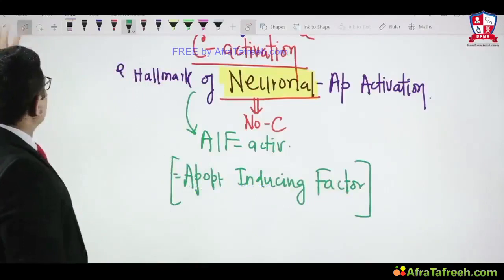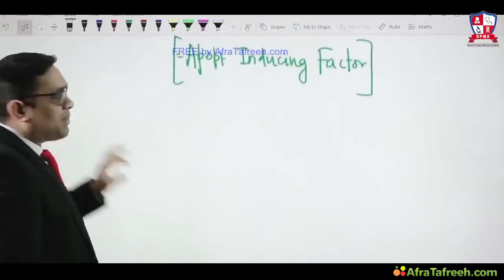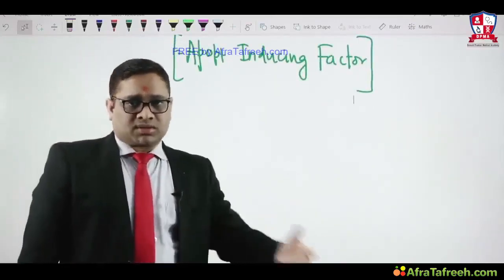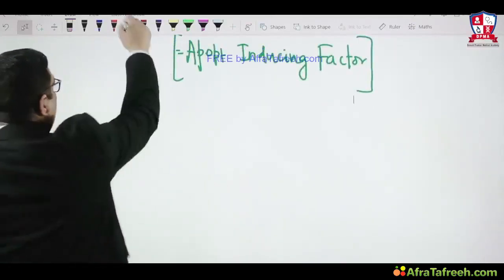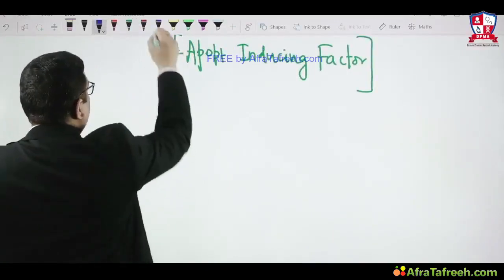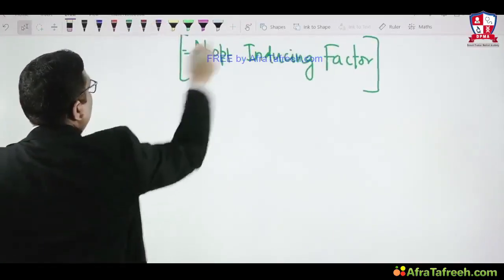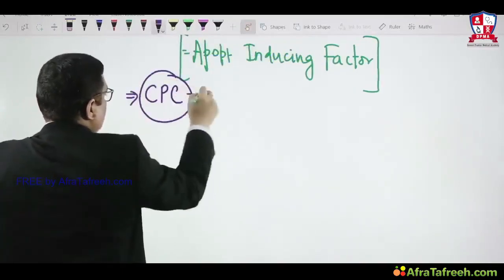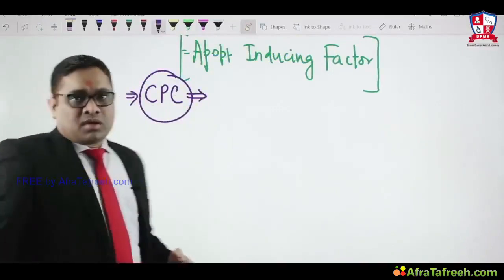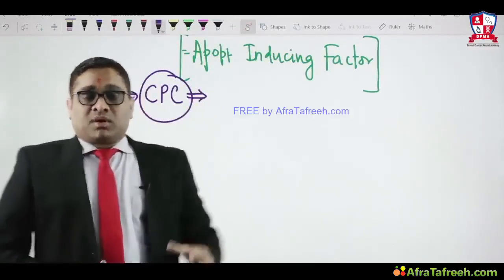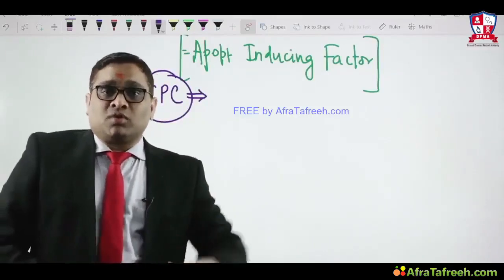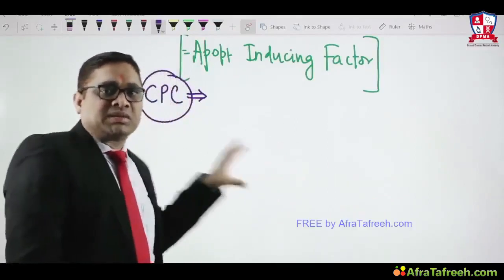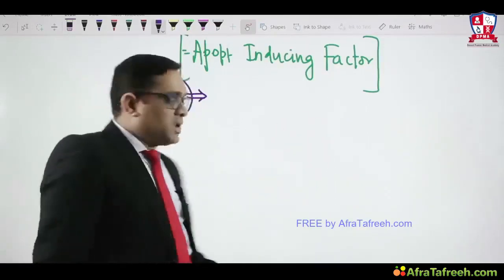Right? What is the clinicopathological correlation of this apoptosis to neurodegenerative disorders or some other disorders? Right? Here I would like to tell you one important thing. In simple words, I will just tell you what the clinicopathological correlation is. This is one important piece of information I wanted to tell you, because we study apoptosis, but we don't know how to apply this knowledge to our clinical knowledge, right? How to evolve our clinical knowledge on the basis of these simple general pathology facts and figures, right?